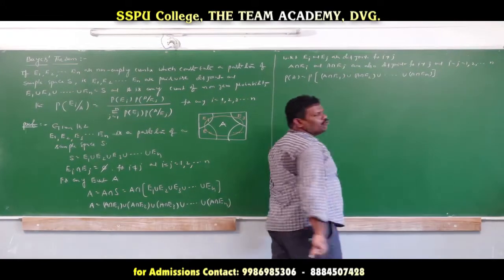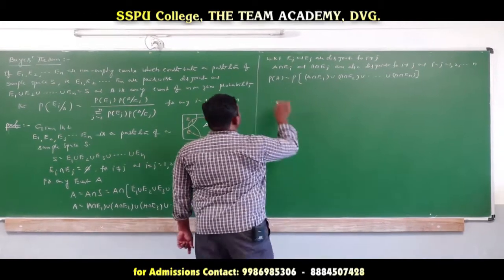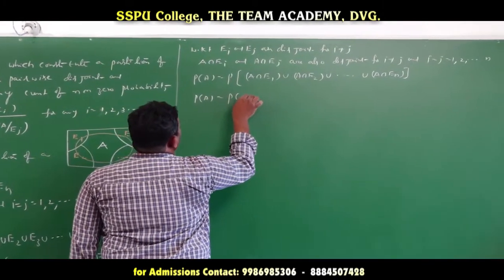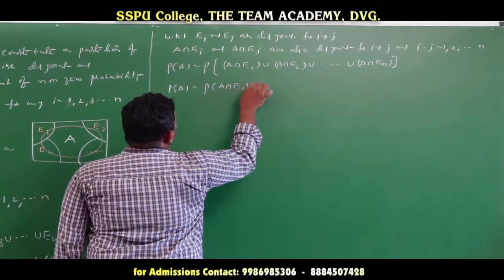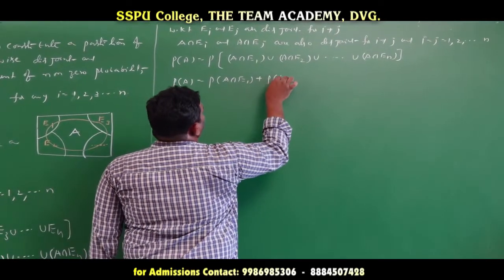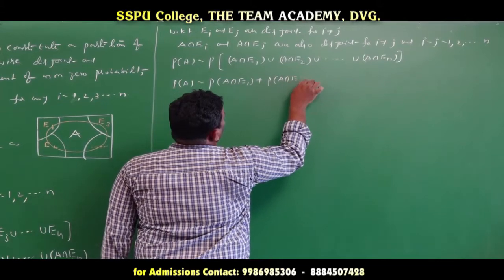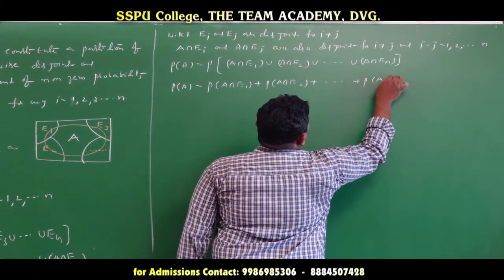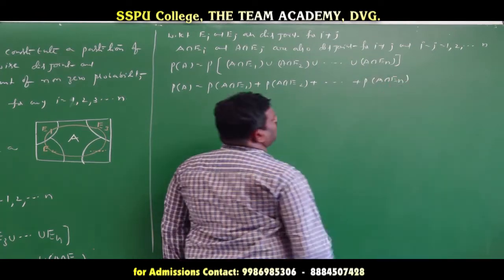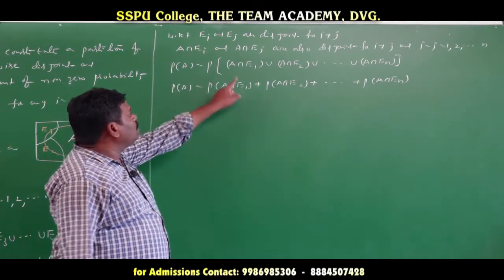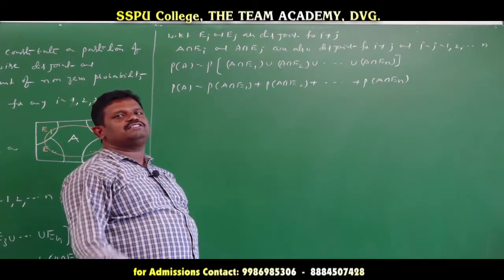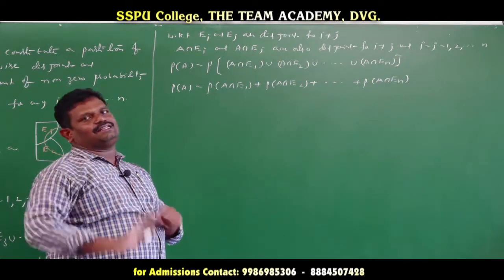Okay? Now we are applying the addition theorem. Probability of A is equal to probability of A intersection E1 plus probability of A intersection E2 plus and so on, probability of A intersection En. Actually here, the events are disjoint, so the probability of their intersection is equal to 0. That's why we eliminated the terms.